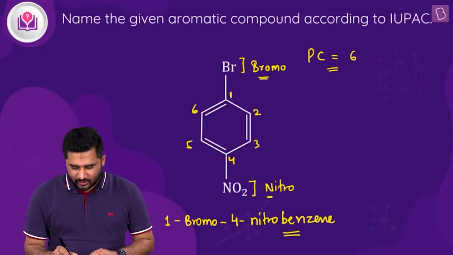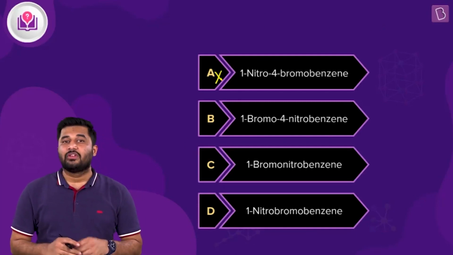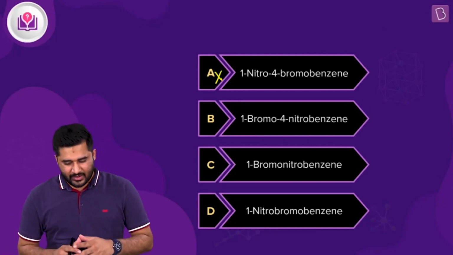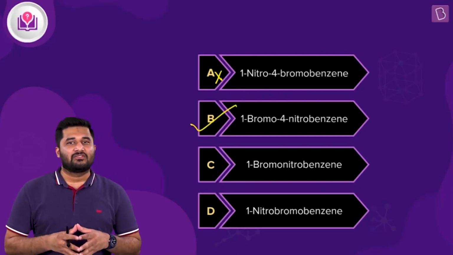So let us now match with the options. You can see option A is 1-nitro. See, this is wrong. It has to be 4-nitro, not 1-nitro. Now moving to option B, it is 1-bromo-4-nitrobenzene, exactly the one that we have just written.